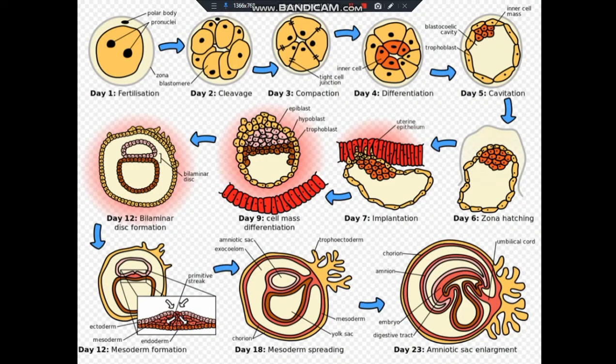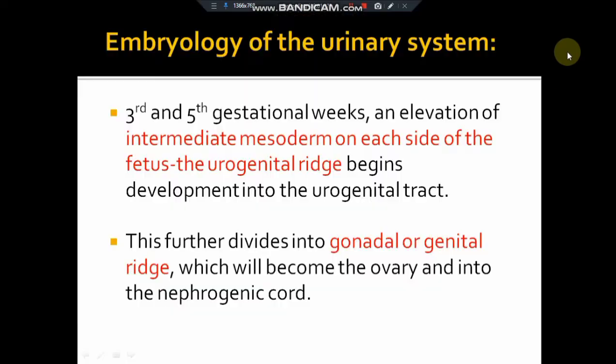This slide shows the development of the embryo: fertilization, cleavage, compaction, differentiation, and so on. In that, please focus on the mesoderm. Please focus on the mesoderm formation and mesoderm spreading, which is important. Now, the embryology of the urinary system.